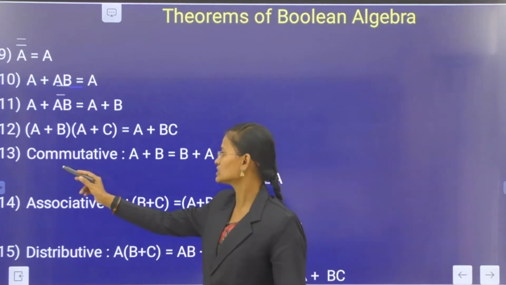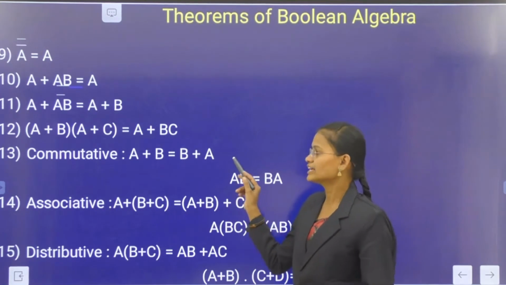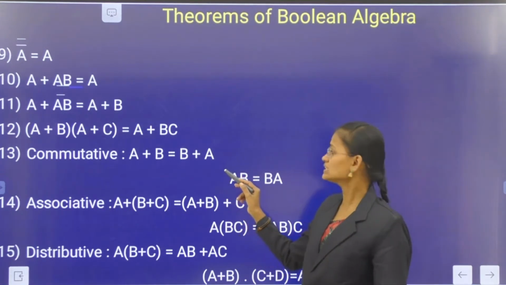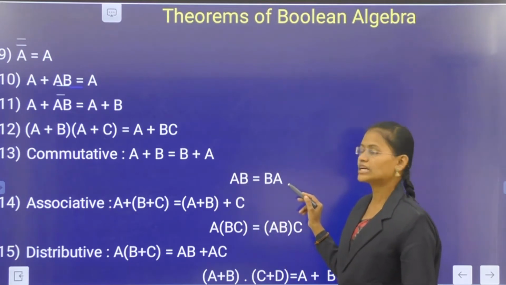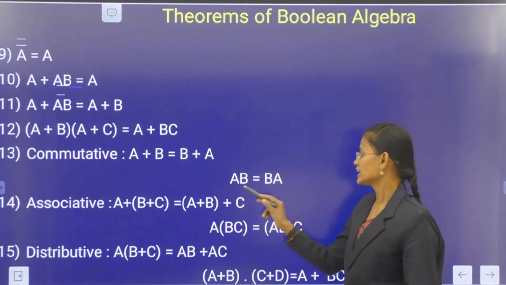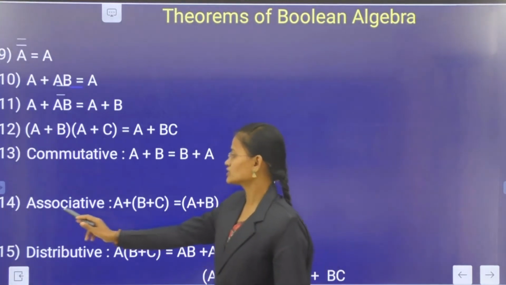First one is the commutative law. In the commutative law, the first one is the commutative law of addition. That is A + B = B + A. This is the commutative law of multiplication, that is AB = BA. And next one is the associative law.